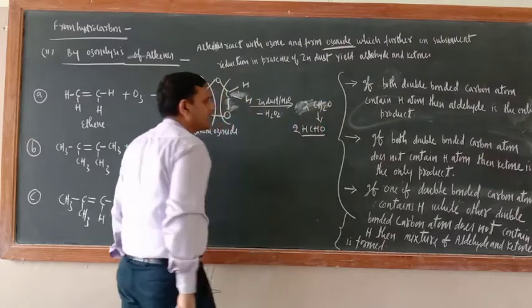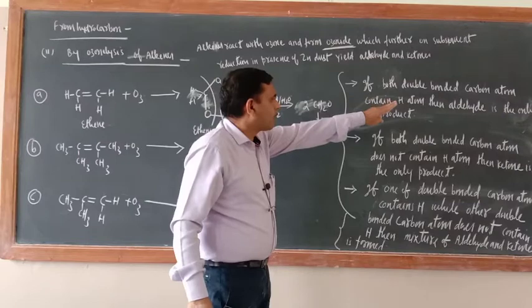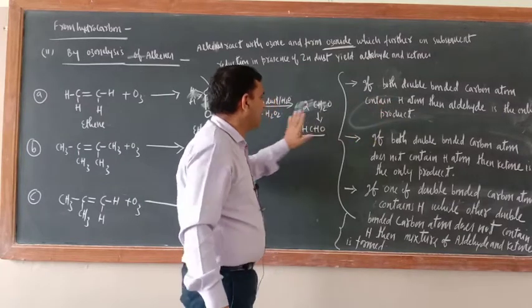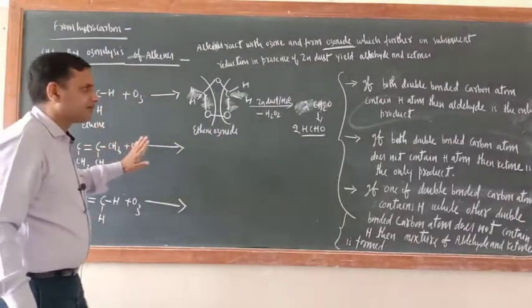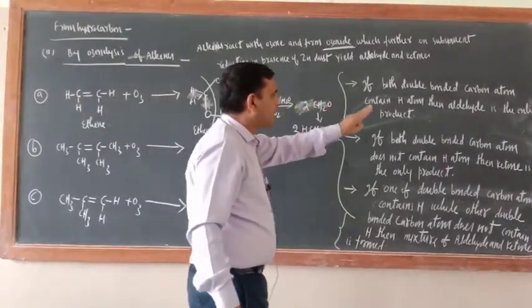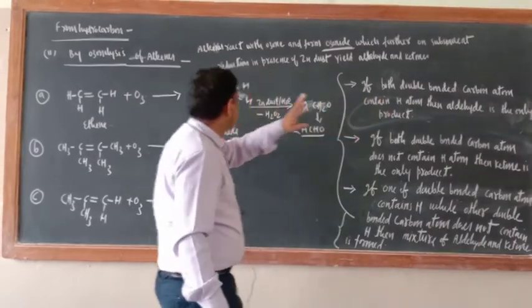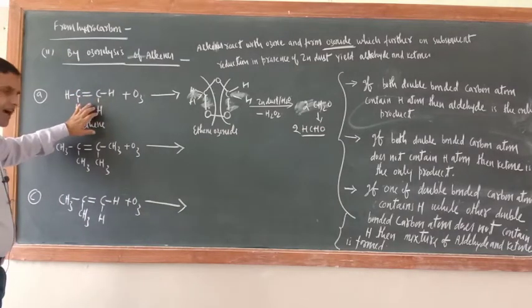CH2O can be written like that. Now here I have given some hints. If both double bonded carbon atoms contain hydrogen, then the aldehyde is the only product. Are you getting my point or not? Both double bonded carbon atoms contain hydrogen only.